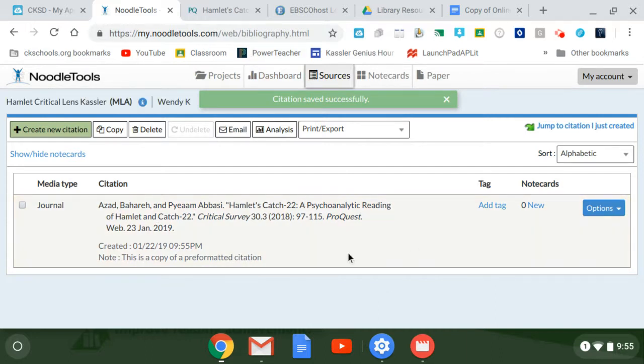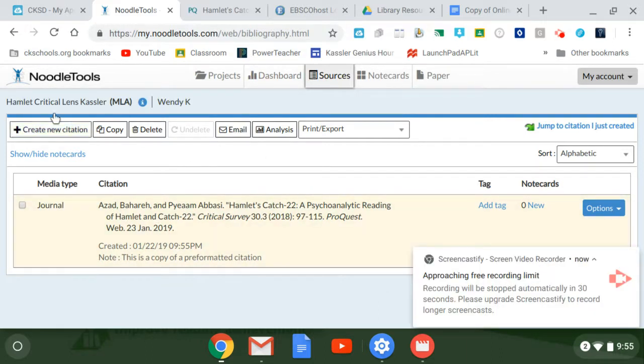And as you find your other sources, you can do Create New Citation, database, journal, quick cite, and it will spit them out in alphabetical order, and then you can export it for your Works Cited page for the research paper. So hopefully that is helpful.